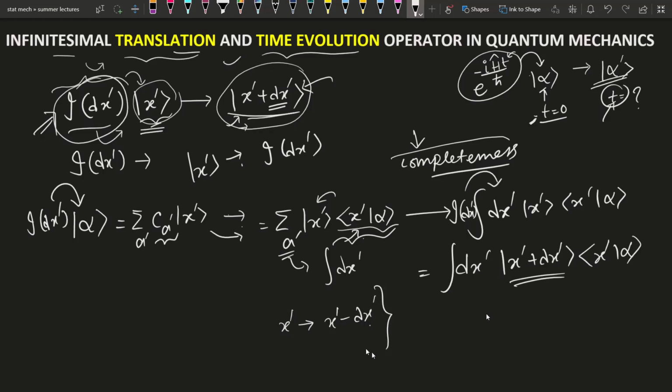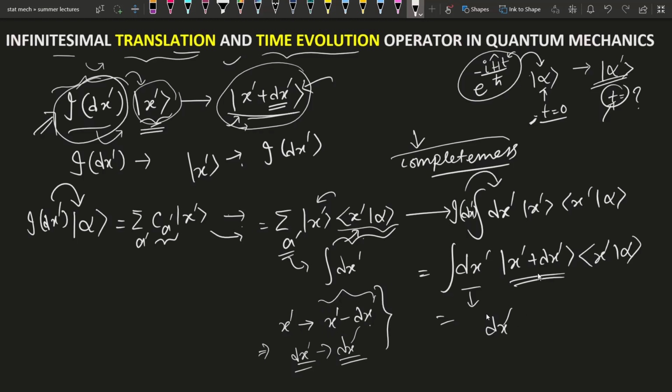All the things will be just the same because of this operation, because we are integrating over all the space, so every point is just similar. So the differentiation dx dash will be just the same. The old dx dash will be similar to the new dx dash, after the replacement.